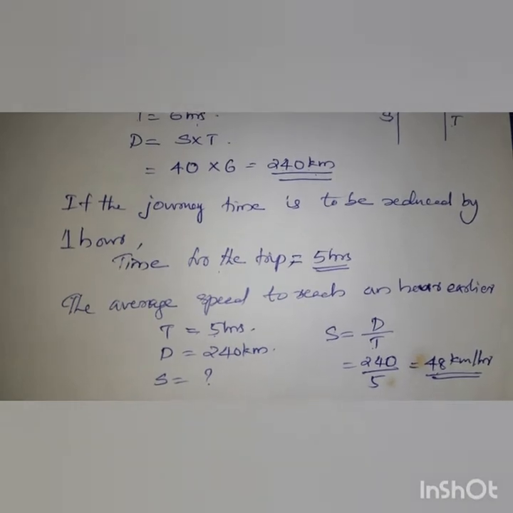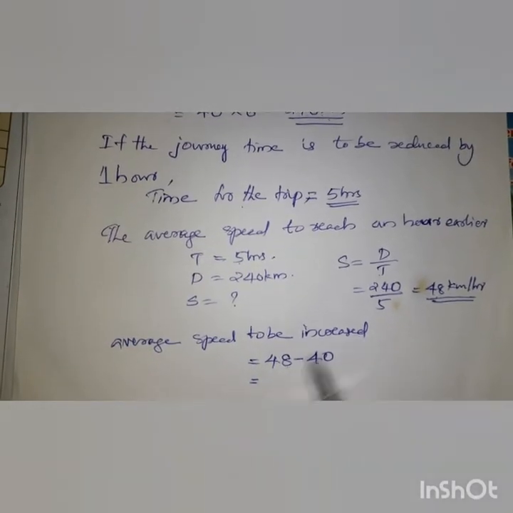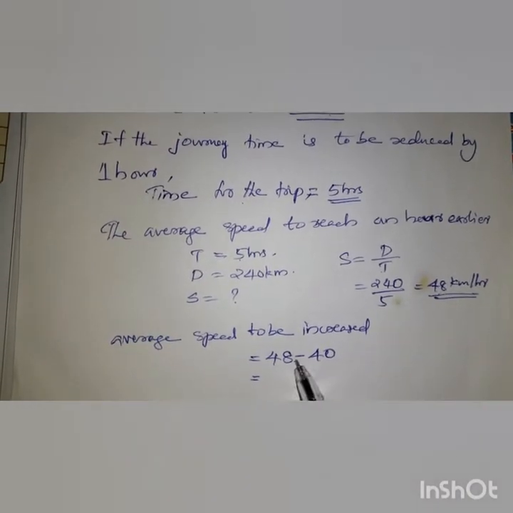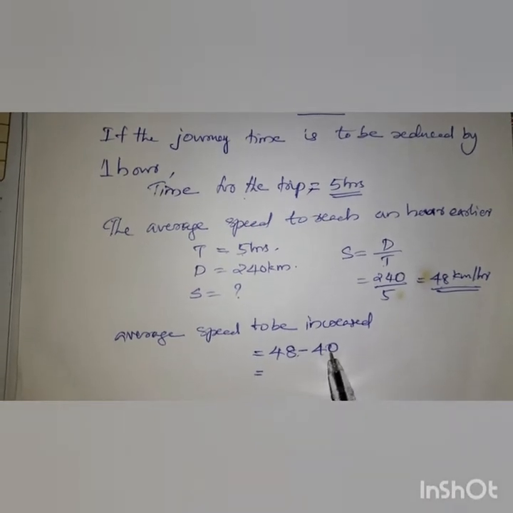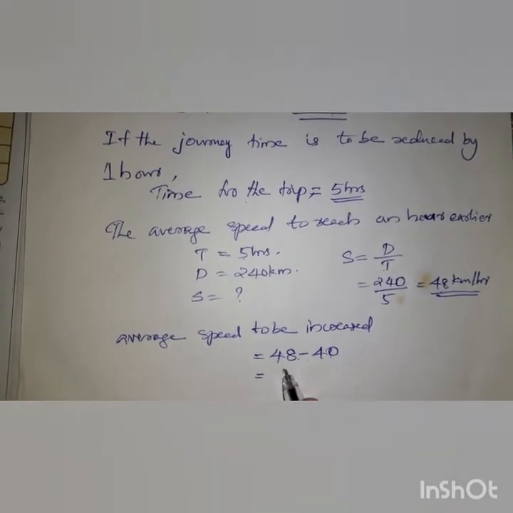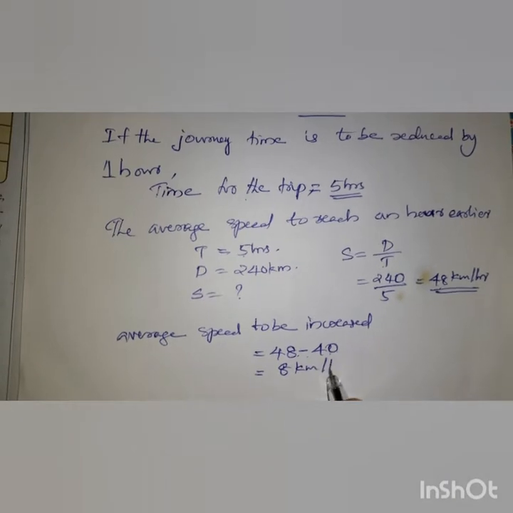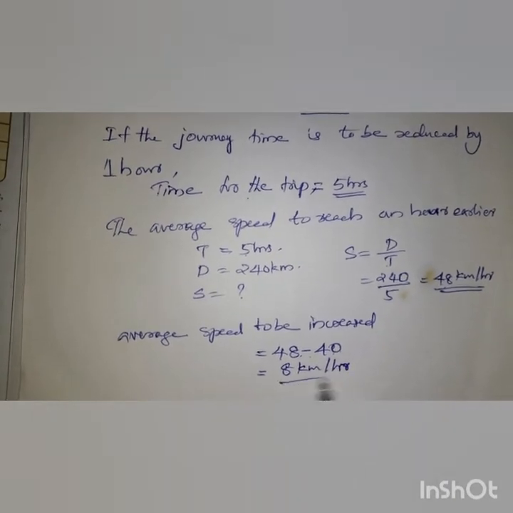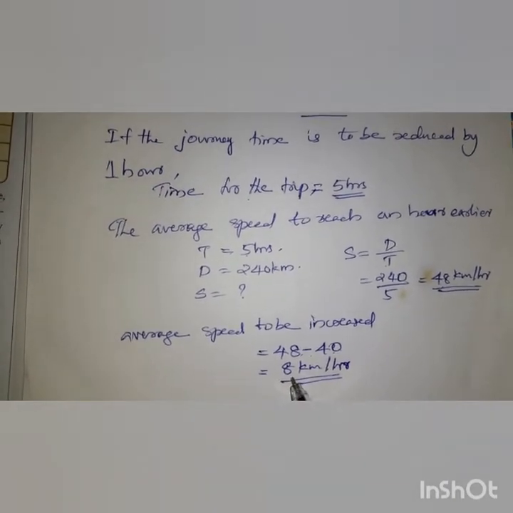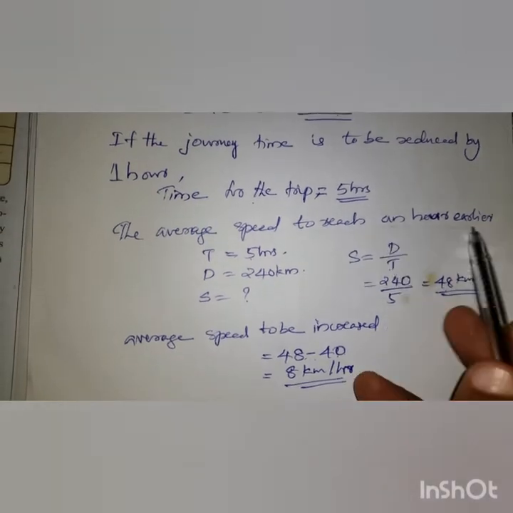The average speed to be increased is 48 minus 40, that is 8 km per hour, to reach 1 hour earlier.